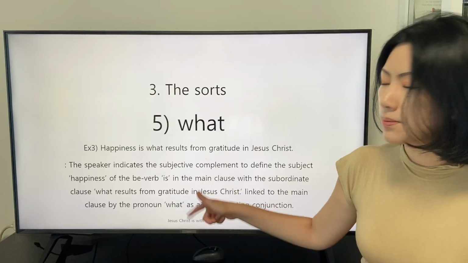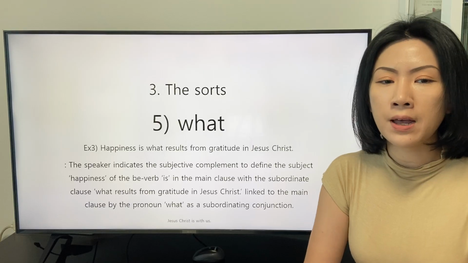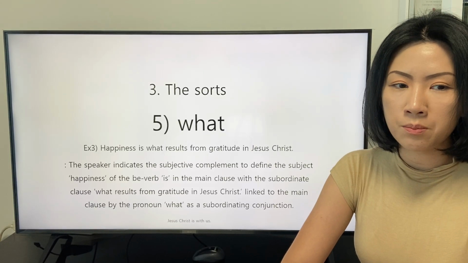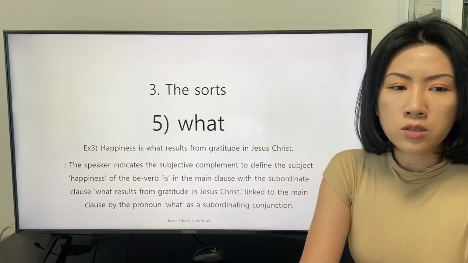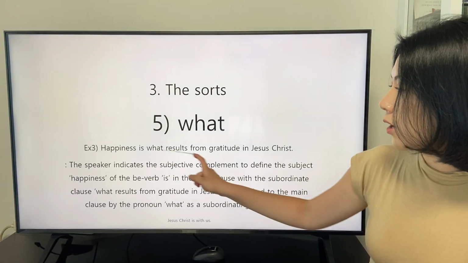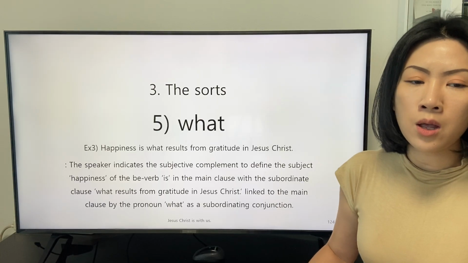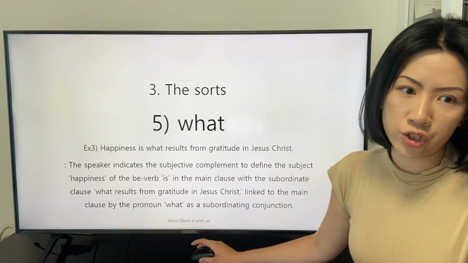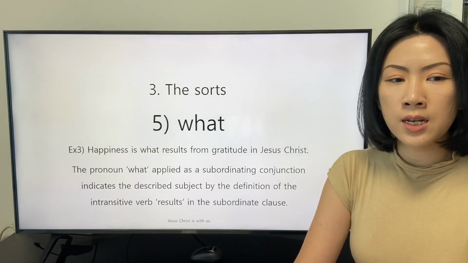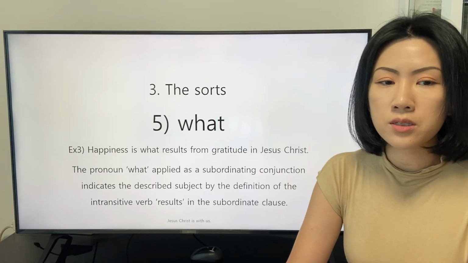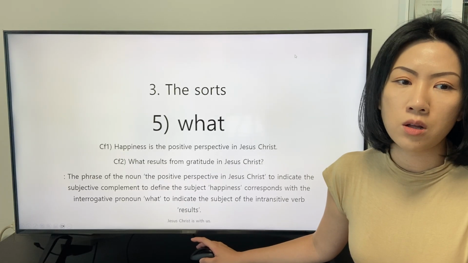Let's read the explanation together. The speaker indicates the subjective complement to define the subject "happiness" of the be verb "is" in the main clause, with the subordinate clause "what results from gratitude in Jesus Christ," linked to the main clause by the pronoun "what" as a subordinating conjunction. The pronoun "what" applied as a subordinating conjunction indicates the described subject by the definition of the intransitive verb "result" in the subordinate clause.